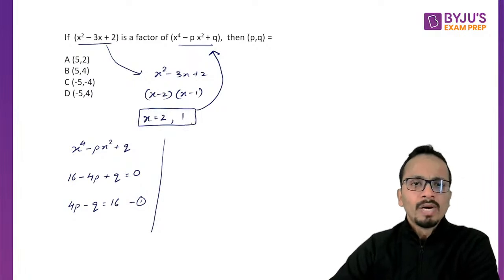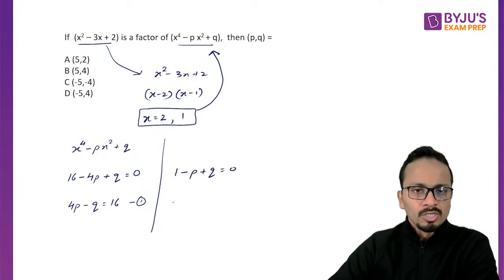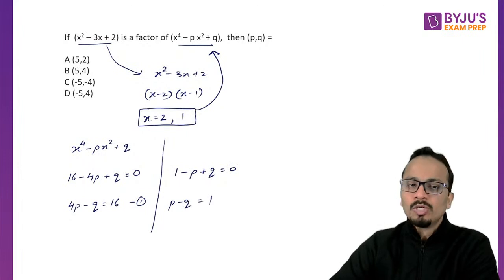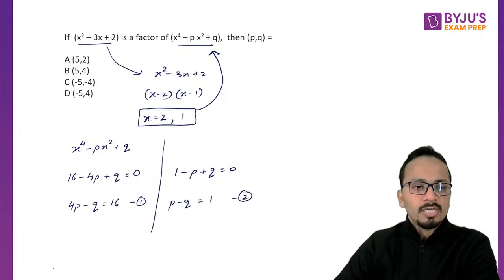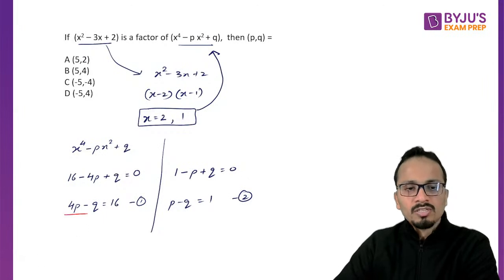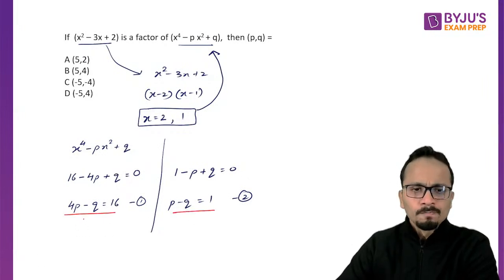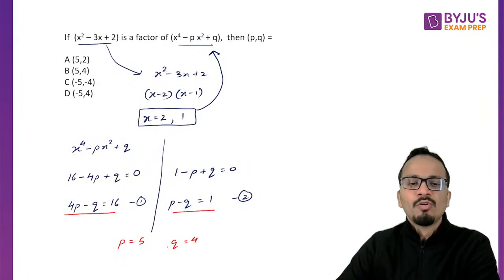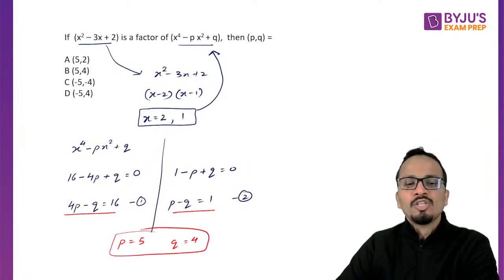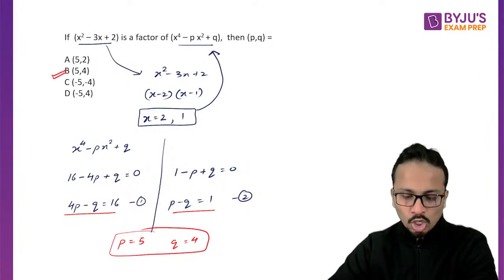Now putting x equal to 1 in the above expression, x raised to the power 4 is 1, minus p plus q equal to 0. So here p minus q will be equal to 1. This is the second equation. Now solving these two equations, I can do the subtraction here. So 4p minus p, that is 3p, equals 15. So the value of p will come out to be 5. And if p is 5, the value of q will be 4. So p and q are 5, 4, and the answer is option B.